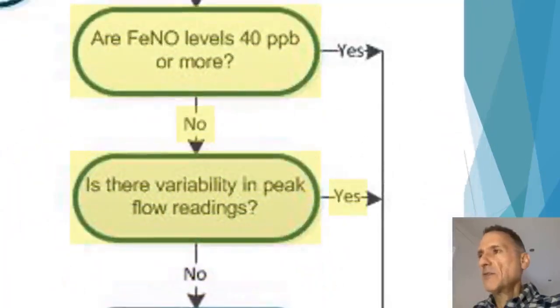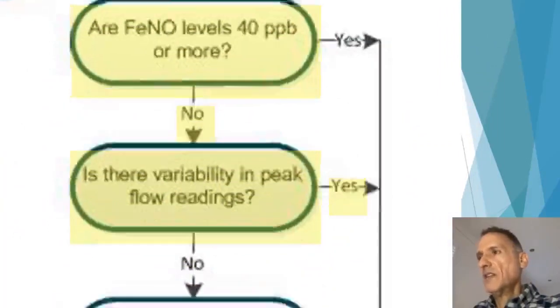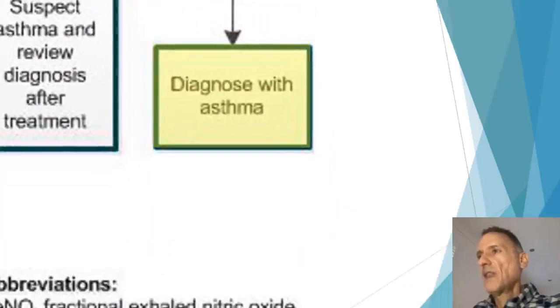But if we go back and find that fractional exhaled nitric oxide levels are not 40 parts per billion or more, but there is peak flow variability, then we will be able to confirm the diagnosis of asthma, because we will have two positive tests for asthma, that is bronchodilator reversibility and peak flow variability.